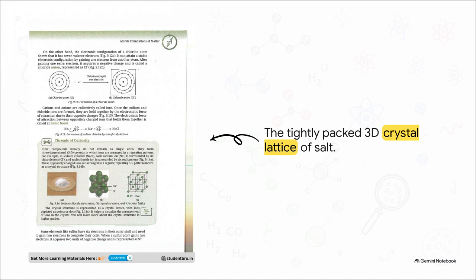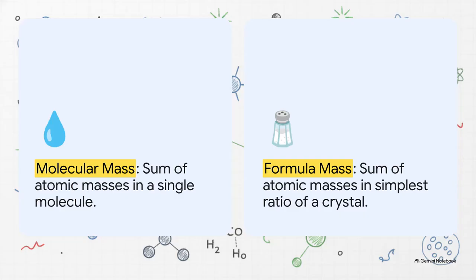Look at this microscopic view of sodium chloride. The oppositely charged sodium and chloride ions attract each other from all sides, and they build this massive, repeating, tightly packed 3D grid called a crystal lattice. Because of these incredibly strong interionic attractions locking everything into place, ionic compounds typically boast seriously high melting and boiling points. And this structural difference actually changes how chemists calculate mass.